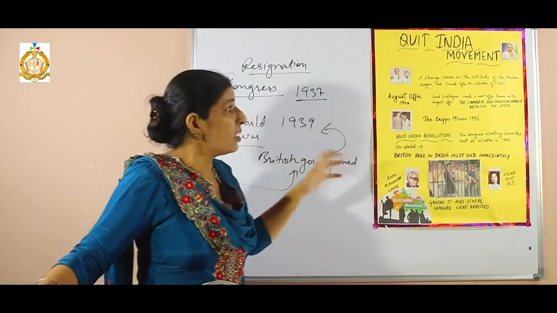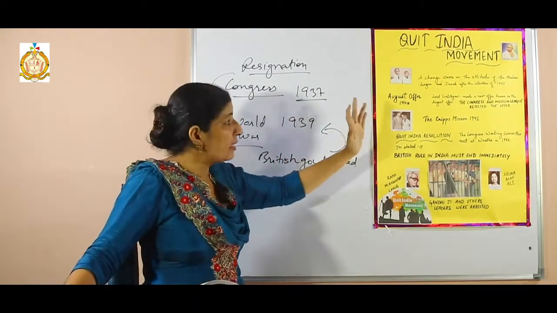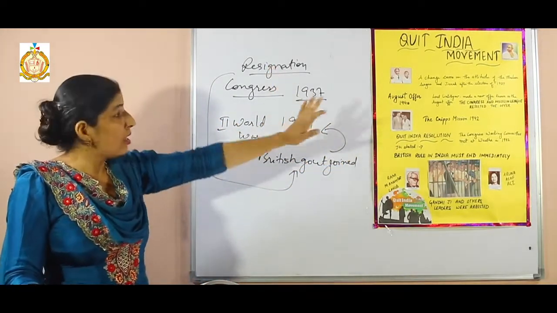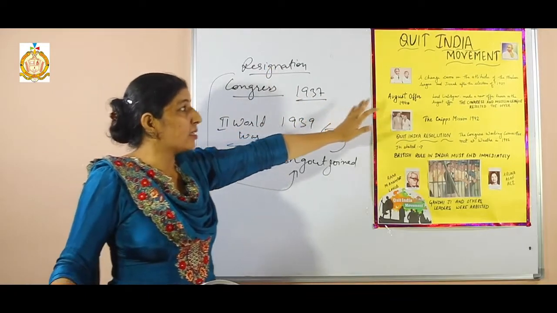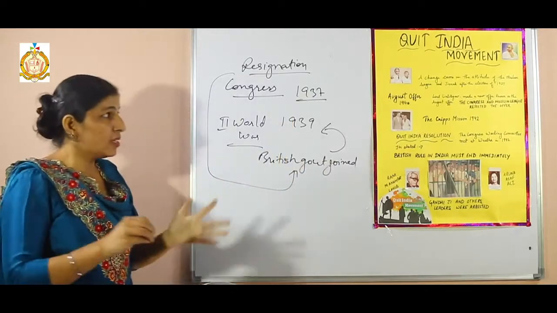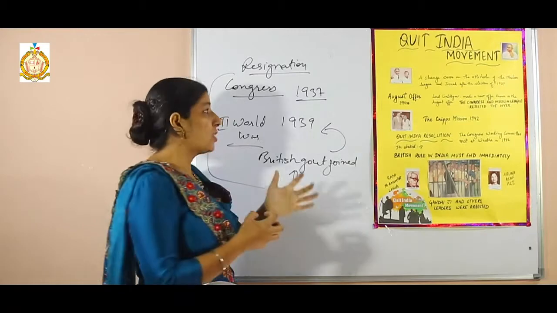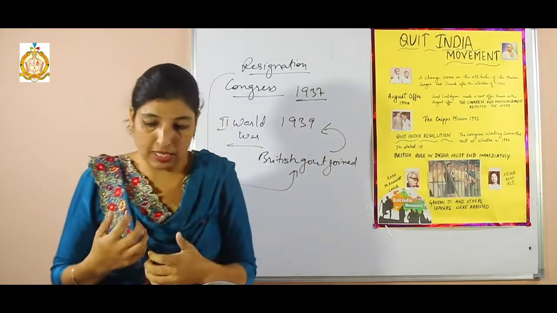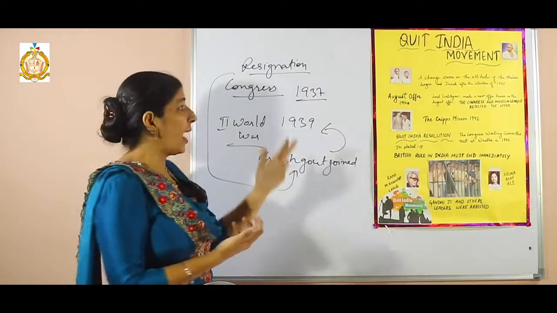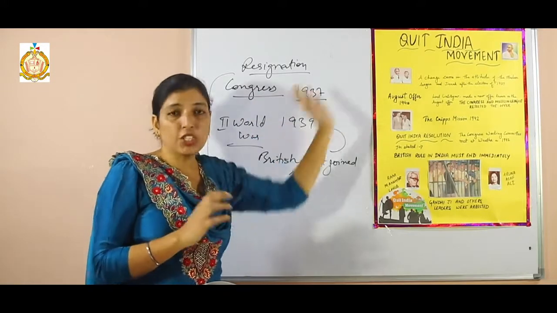But after that, suddenly a change came in the attitude of the Muslim League and Jinnah after the election of 1937. Why? After the election of 1937, Jinnah's attitude as well as the Muslim League's attitude changed toward the Congress. The reason was that they thought the Muslim League was not safe in the hands of Congress. They thought that they could not expect any kind of justice at the hands of Congress during that time. So that's why suddenly a change came.